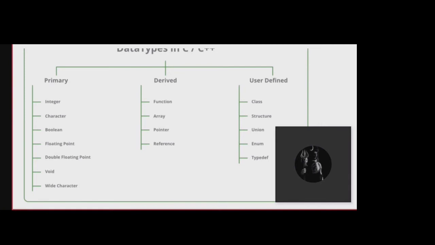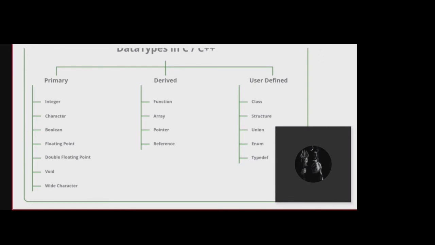Now, what are the derived data types we'll be having? You can see in the image: array, function, pointer, and reference. Have you seen reference in C? No. Here in C++, you can see a reference is also added. We will discuss this reference variable in the next class.